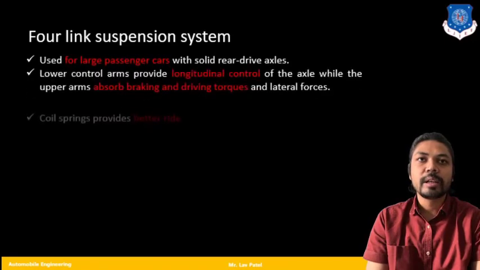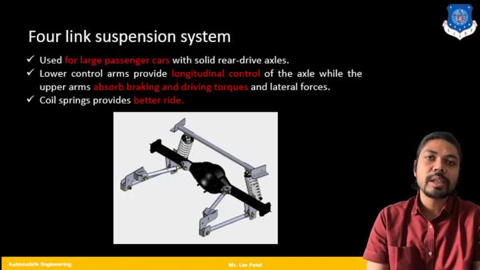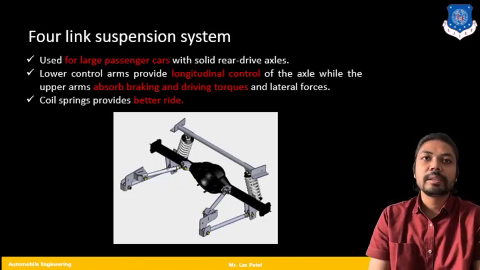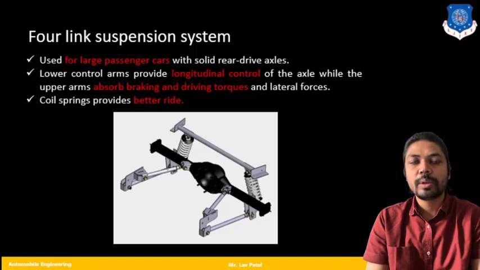So here you can see that the black portion is the beam or solid axle. Among these overall parts you will find several links, like these two links, again these two links, and these two dampers. So these are the several links in our suspension system, and each link is going to compensate an individual load.